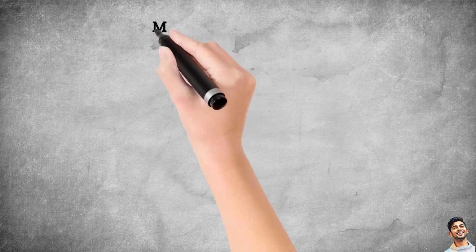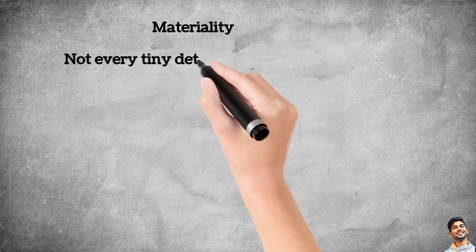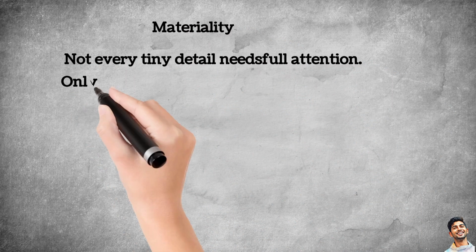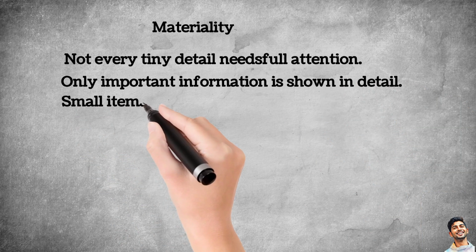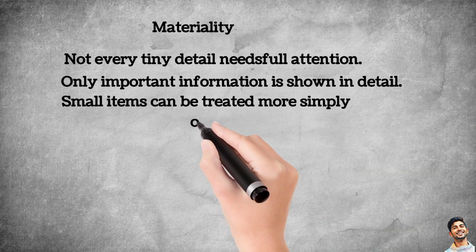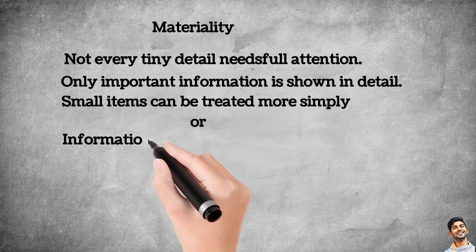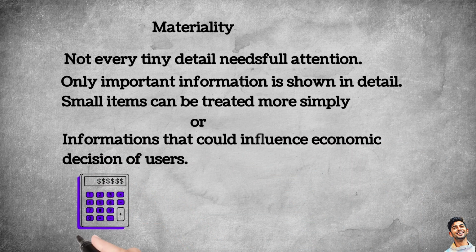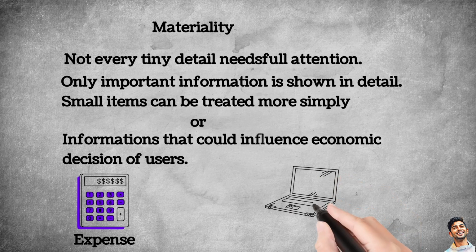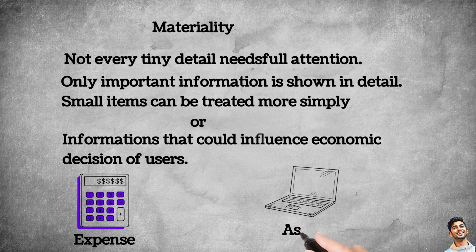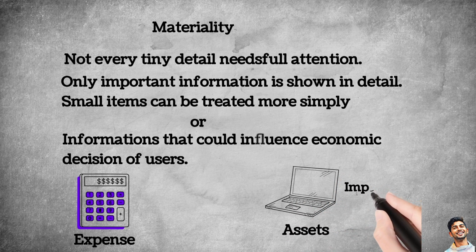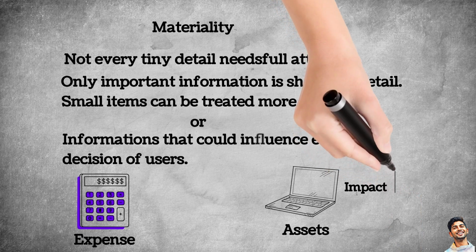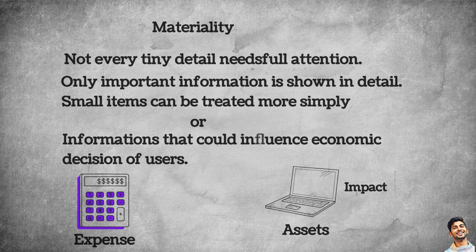The first is materiality. Not every tiny detail needs full attention. Only important information is shown in detail. Small items can be treated more simply. In short, we should consider the information which could have an impact. For example, if a business buys a $5 calculator, it can directly record it as an expense. But if it buys a $5 million machine, that must be properly recorded as an asset in the books because the impact is much bigger than the earlier one.